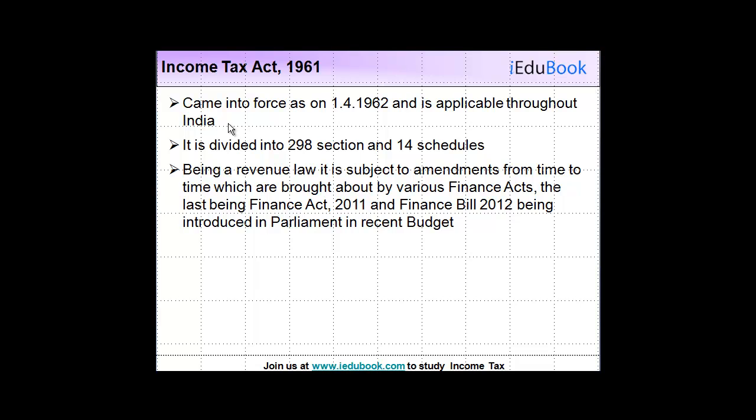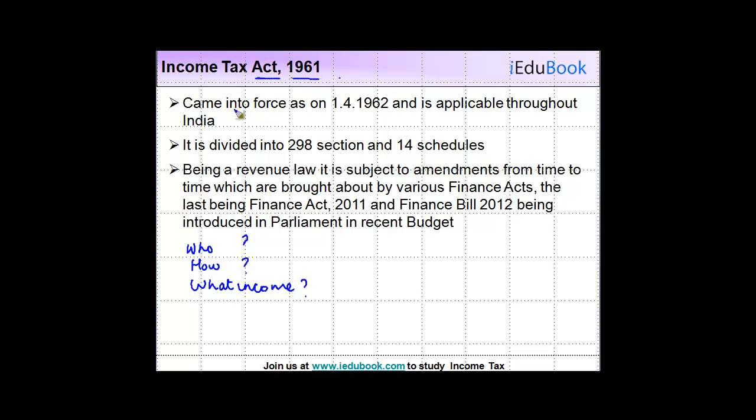Okay, let us now understand about Income Tax Act 1961. Now I told you previously that this is the mother law governing the provisions of Income Tax Act in India. So this act basically prescribes how various people are going to be taxed, who all are going to be taxed, how they are going to be taxed, what income they are going to be taxed, and various other provisions. All this is provided in Income Tax Act 1961.